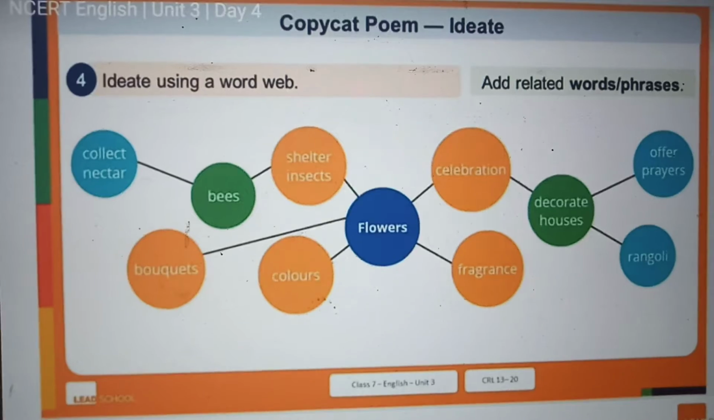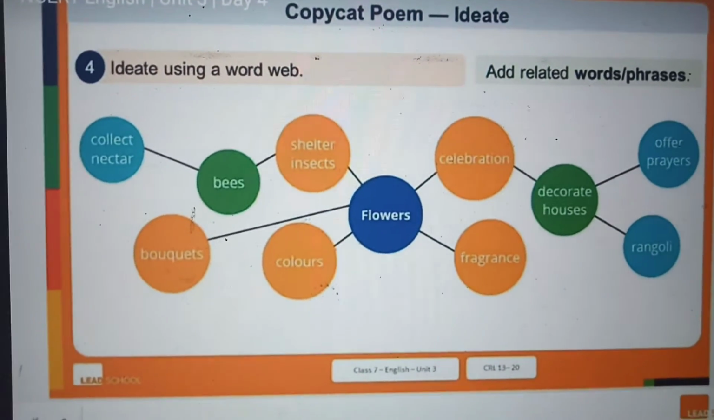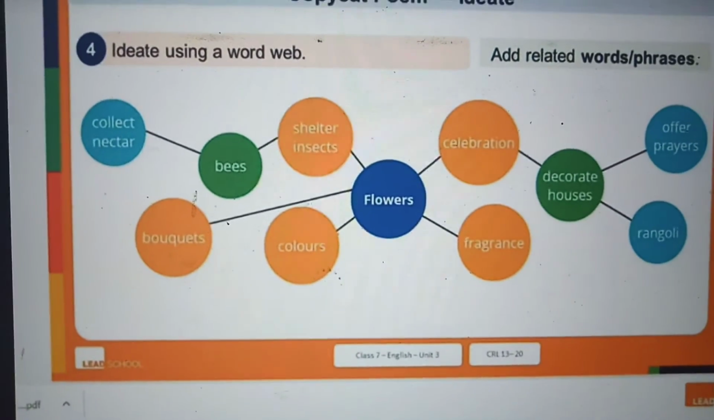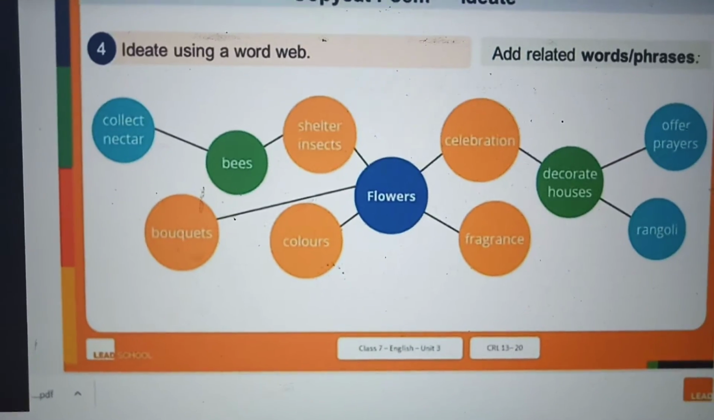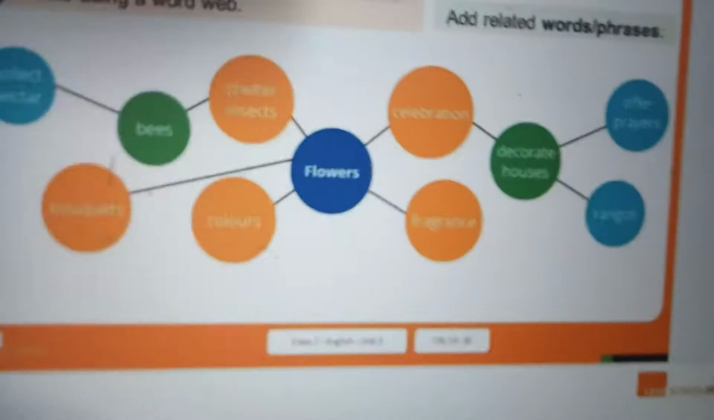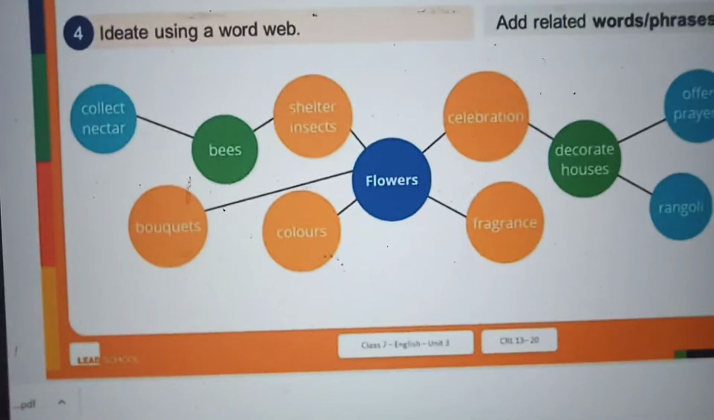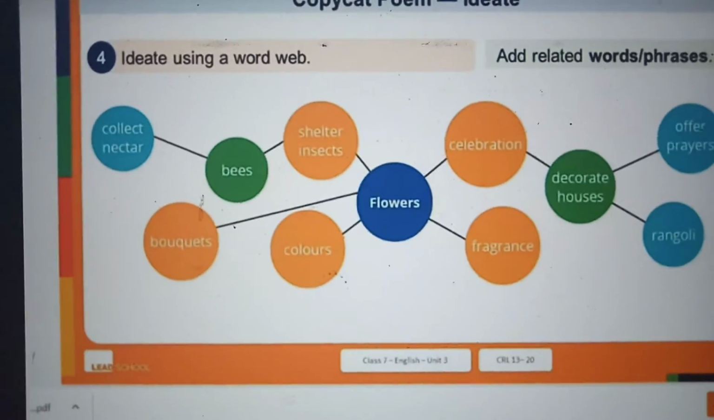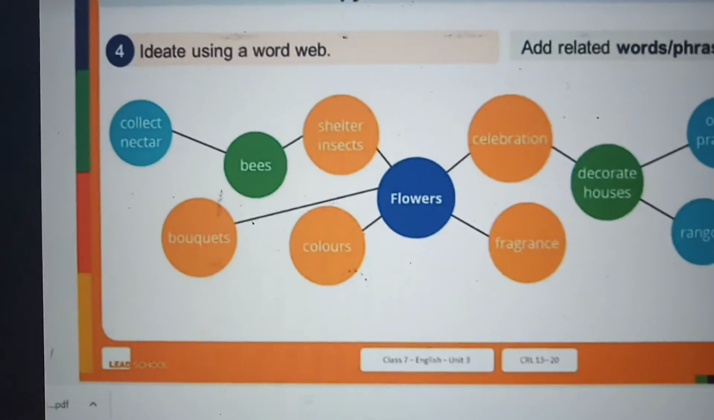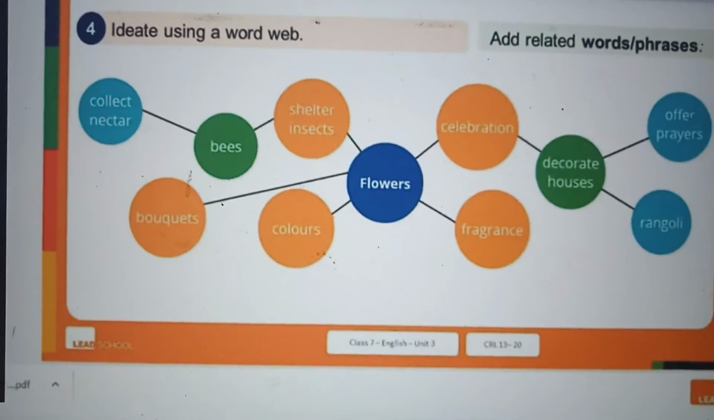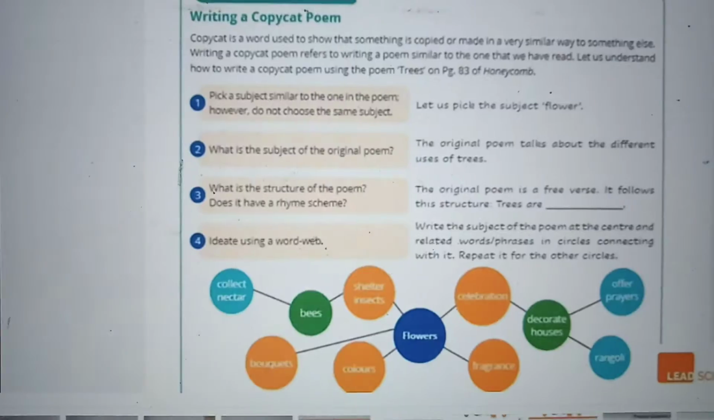For that, whatever steps you follow for writing anything, ideating, drafting, enhancing, editing, publishing, the same steps you have to follow for a poem also. So first you ideate using the word web. You create the words first, and then all your related words and phrases you have to connect together, and then you make a poem.